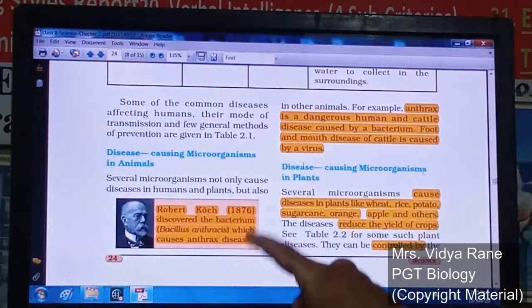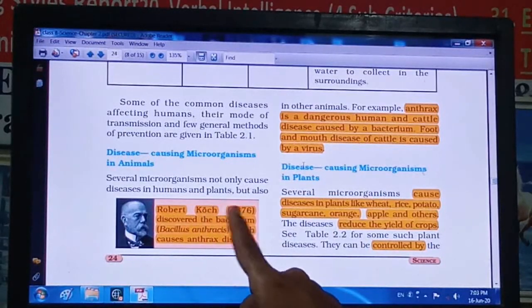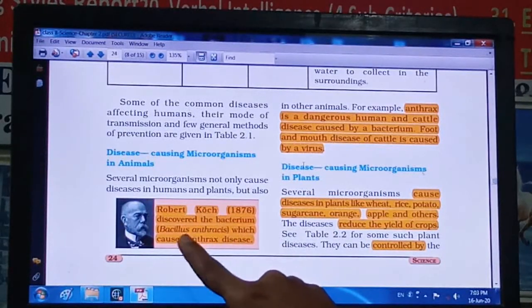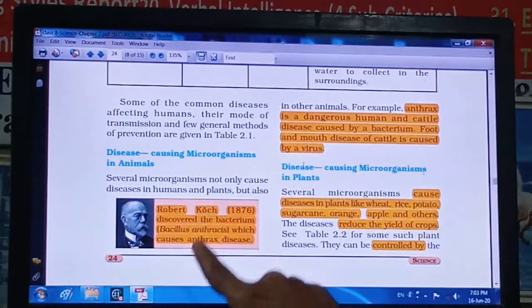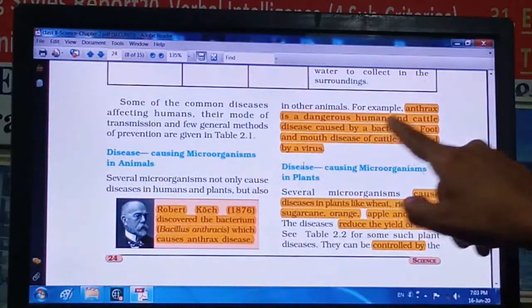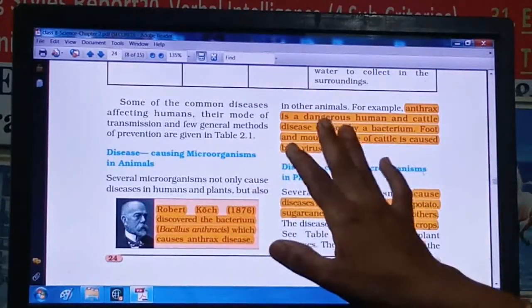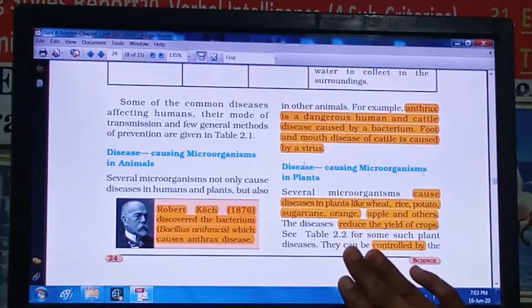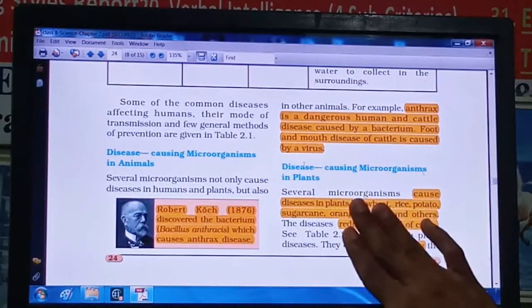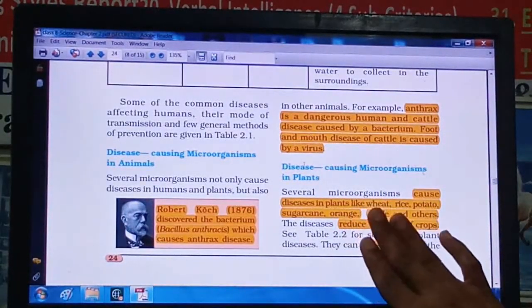Now for anthrax, see here one box is given. Robert Koch, 1876, discovered the bacterium, that is Bacillus anthracis, right? Now this bacterium actually causes the anthrax disease in humans as well as in cattle. So these are some of the other diseases caused in animals, right? Now we will see some of the diseases in plants, right? Because these microorganisms also cause diseases in plants.